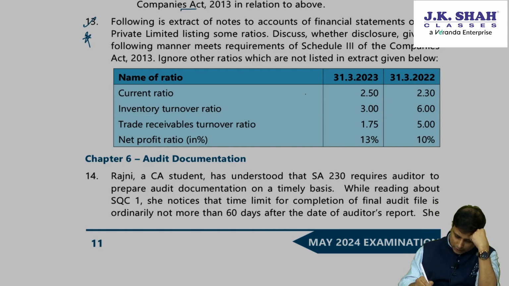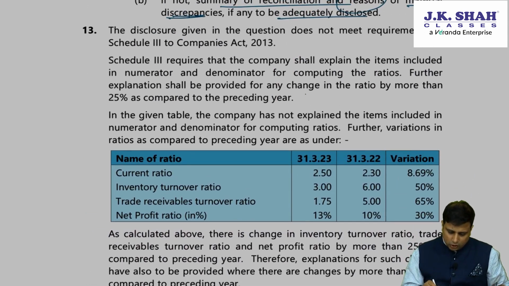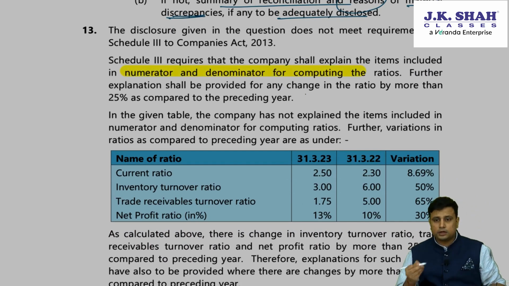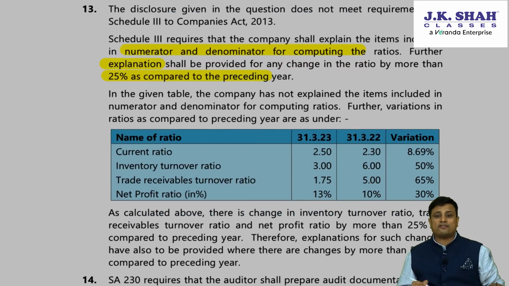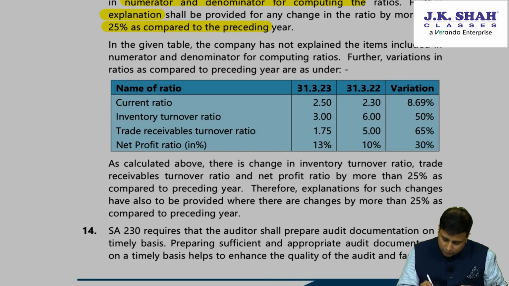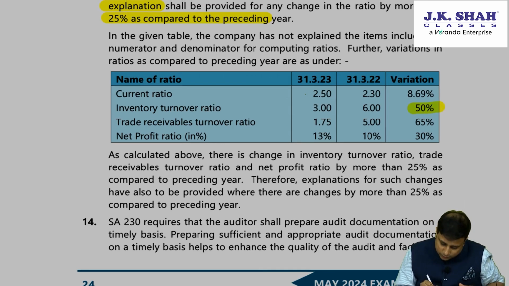So now let us go through the answer here. As per the Schedule 3, it does not meet the requirement. Schedule 3 requires that you need to give the numerator and denominator. Further, explanation needs to be provided for changes in the ratio by more than 25%. Now see, if you see the current ratio, from 2.3 it has gone to 2.5. So the variation is how much? 8.69%. Here it has gone from 6 to 3. So for example, here 50% variance is there in the ratio. Next, if you see from 5, it has gone to 1.75. Again, there is almost 65% change.